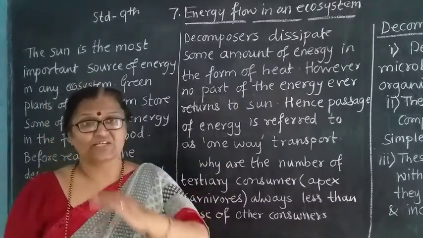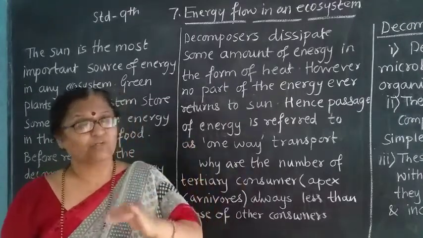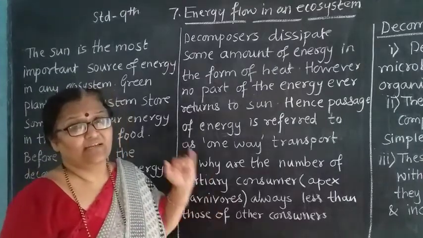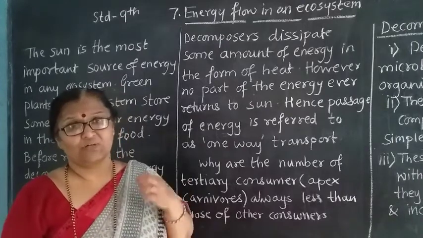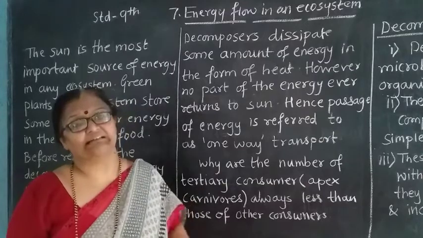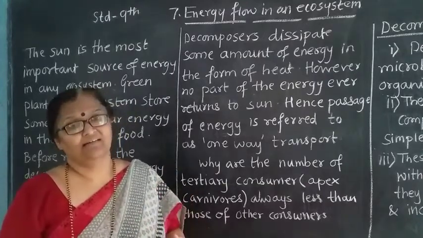That means this energy is passed from one consumer to the other. Whenever this energy is absorbed by one consumer from another, some amount of energy is liberated, or given out, in the form of heat.